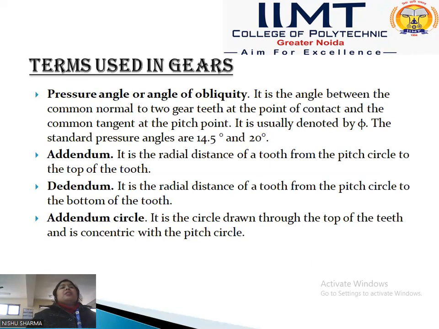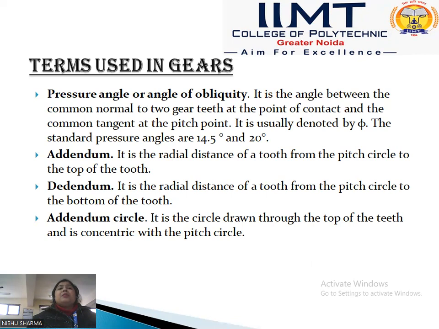Next is the pressure angle or angle of obliquity. It is a very important term, and it is the angle between the common normal to two gear teeth at the point of contact and the common tangent at the pitch point. When two gears are meshing, there is a common point of contact, and we draw a common normal and the common tangent at the point of contact.